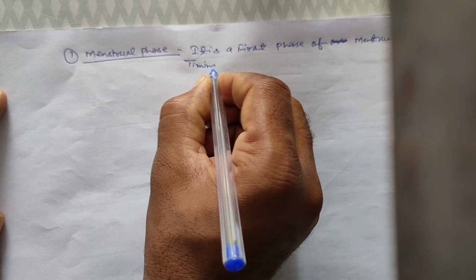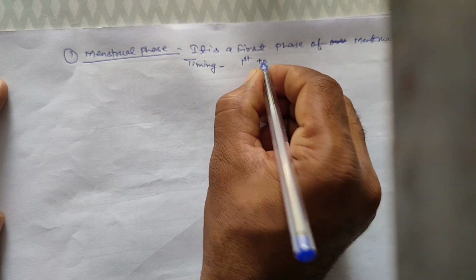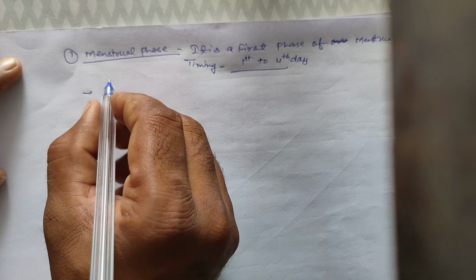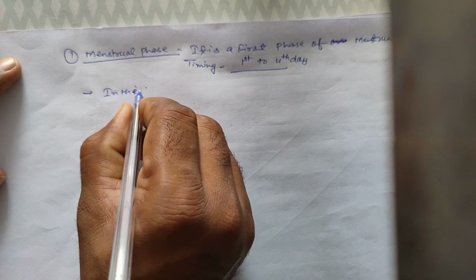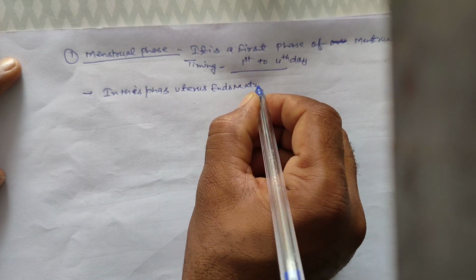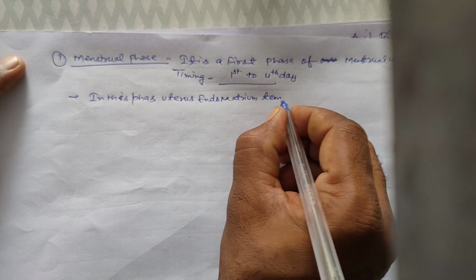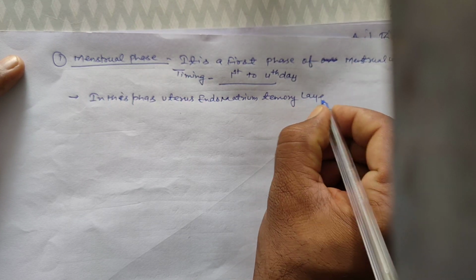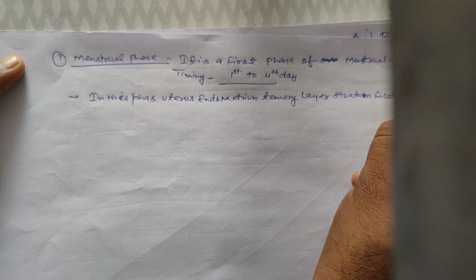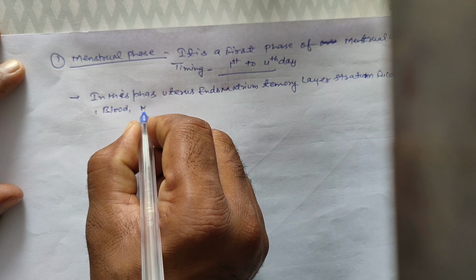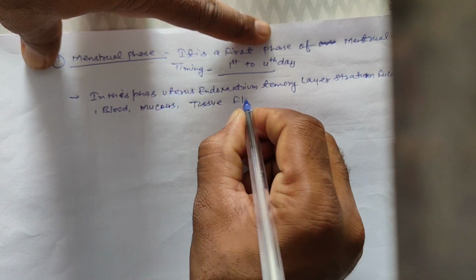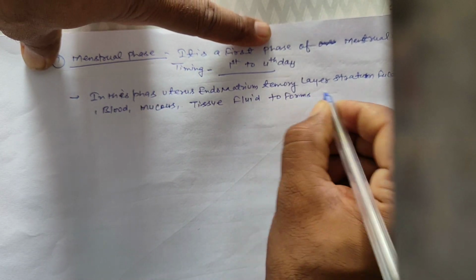The timing is the first to fourth day. In this phase, the uterus endometrium's temporary layer, the stratum functionalis, along with blood, mucus and tissue fluid, forms menses.